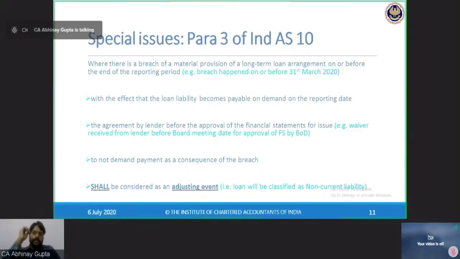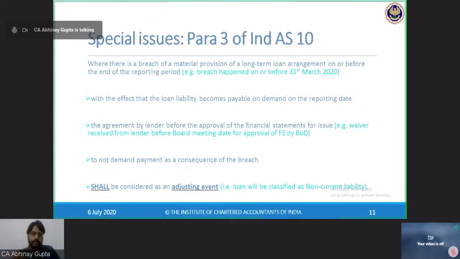Now, before 31st March 2020, I have made a breach of any of these material covenants, which gives the right to HDFC Bank to demand the full loan amount of rupees 10 crore immediately, and I have to pay it if it demands. Now, with the effect that the loan liability becomes payable on demand on the reporting date.